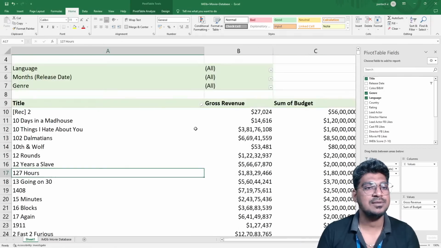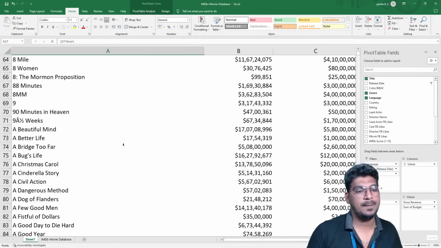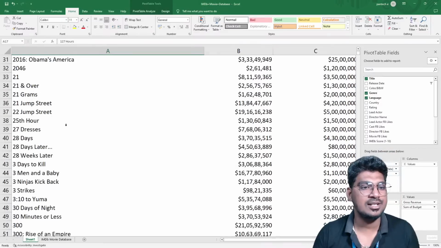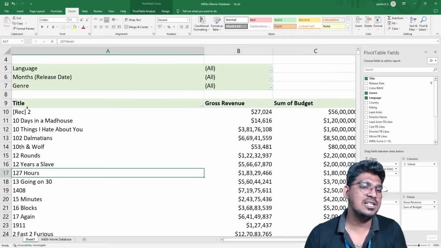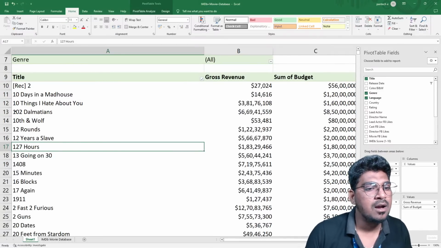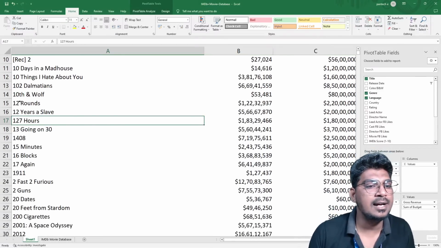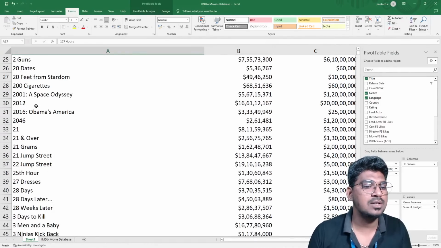Now you can see this one. When I make the sorting, just to try to understand, I'm making the sorting right now, A to Z. But now you can see these all start with numbers, starting with 1 or 2 and 10 and also 112 and 1 to 7 hours like that.